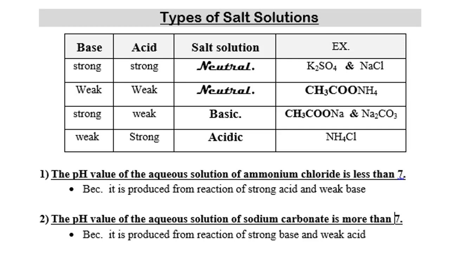And salts may be acidic or basic or neutral according to the acid and the base that reacted together to form the salt. For example, if we have a strong base plus strong acid, the salt will be neutral. And if we have weak base plus weak acid, the salt will also be neutral. But if we have a strong base plus weak acid, the salt will be basic. And if we have weak base plus a strong acid, the salt will be acidic.